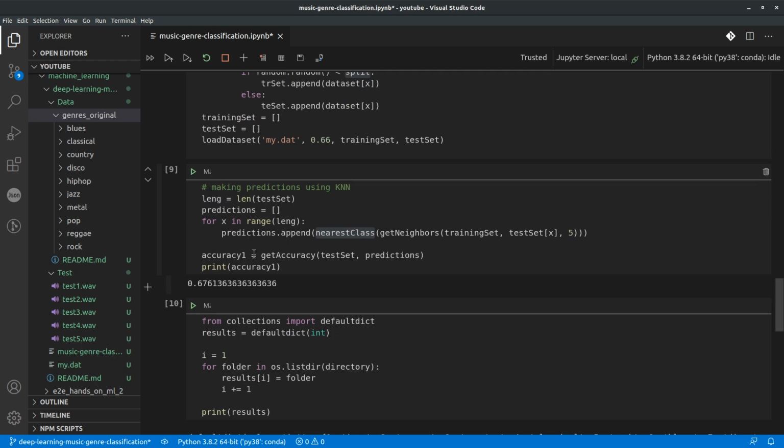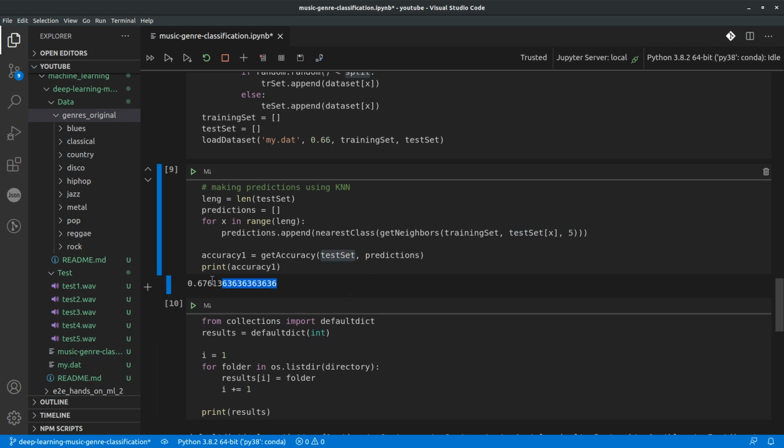So we'll make the predictions, and then we'll also try to identify the accuracy of these functions. Since we already have a test set and we are making predictions on the test set itself, we are matching whether the values that our predictions suggest match the actual values, the actual labels, in the test set.